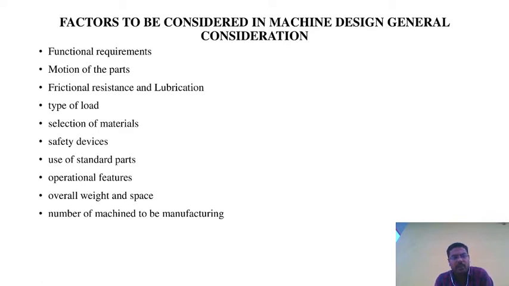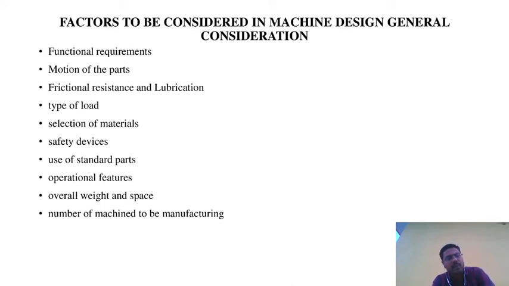The second one is motion of the parts. What does motion of the parts mean? It means the moving elements of the particular parts. Machines in the mechanical field are always in moving conditions. The motion of the parts may be reciprocating or rotating, with constant velocity or variable velocities. The parts of the machine should be aligned so that the relative motion is efficient. This is called the motion of the parts.